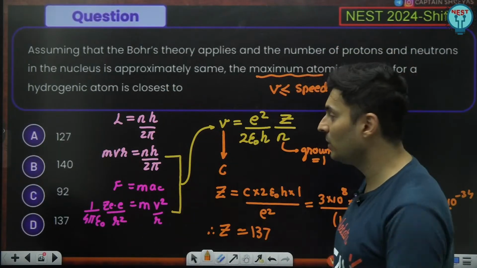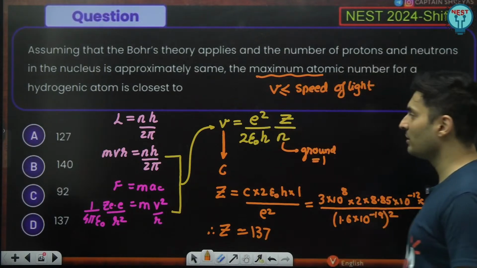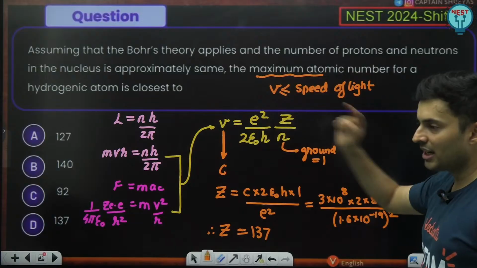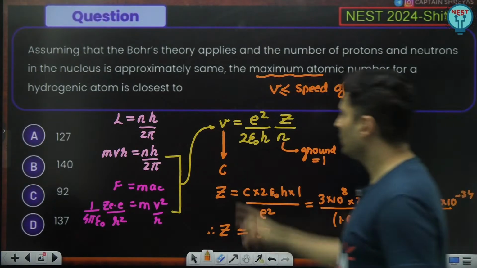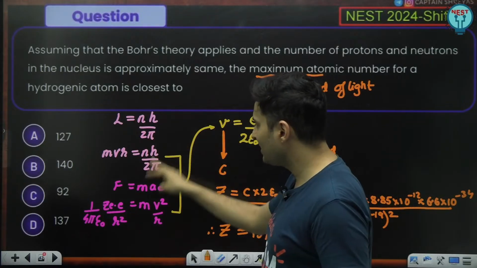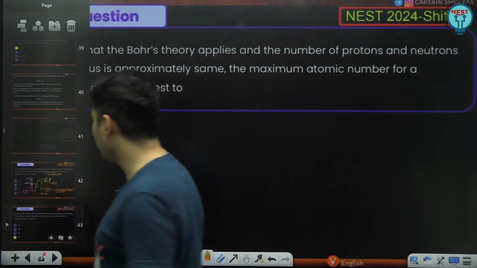So it was related to the relativity concept, this particular question. You cannot exceed the speed of light. So the speed of the electron has to be less than c, and from that we get this answer. So if you don't remember it, use these equations, eliminate r and get the speed. So you get the answer as 137.